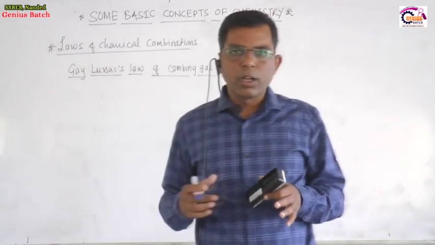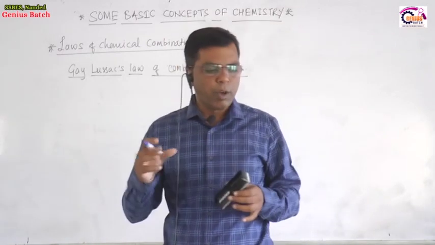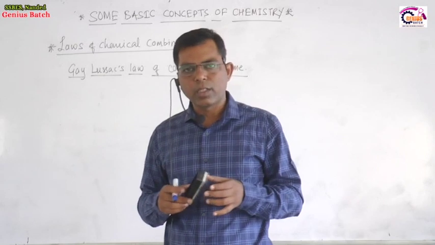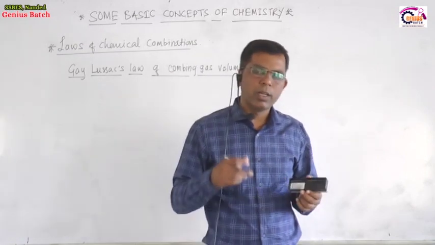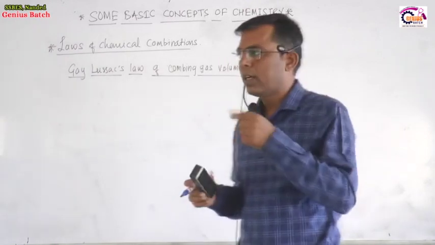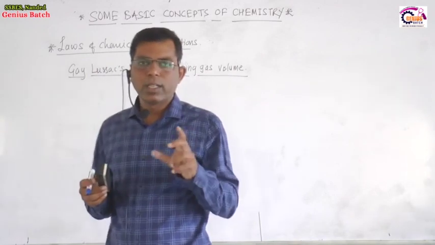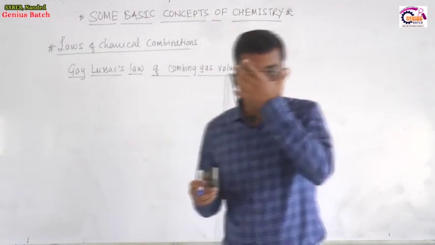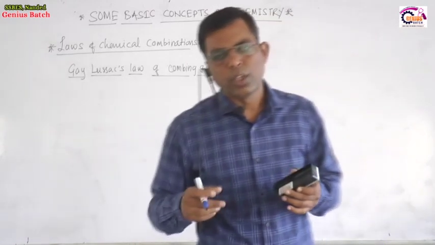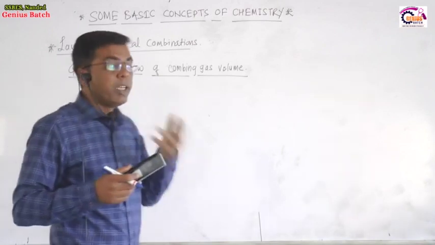If you prepare carbon dioxide, suppose carbon is burned in the presence of oxygen, we get carbon dioxide, and by a second method, decomposition of calcium carbonate, we also get carbon dioxide. Whether carbon dioxide is prepared by the first or second method, it always contains carbon and oxygen combined with each other in a definite proportion of their masses, 12:32.